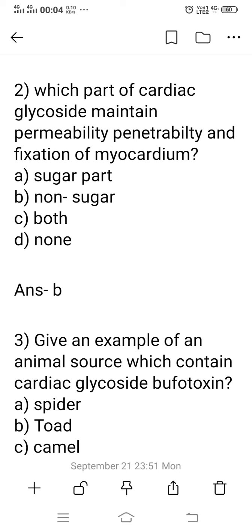The non-sugar part contains the steroidal structure and a lactone ring, which is attached to the 17th carbon atom of the steroidal structure. This lactone ring is responsible for the pharmacological actions of the cardiac glycoside drug. So the sugar portion is responsible for the pharmacological actions of the drug, but the non-sugar portion is responsible for the permeability, penetrability and fixation of the myocardium layer of the heart. So the right answer is option B, non-sugar part.